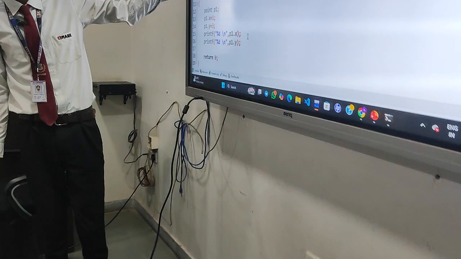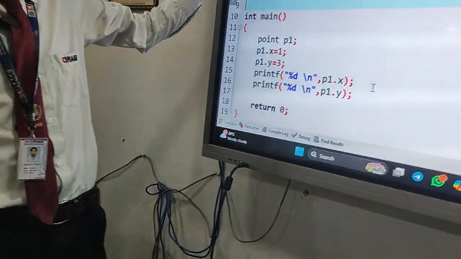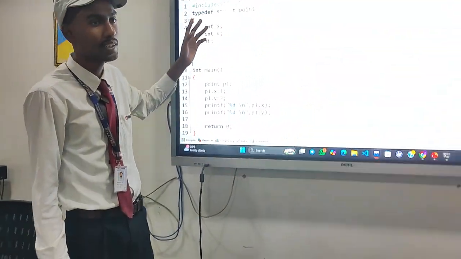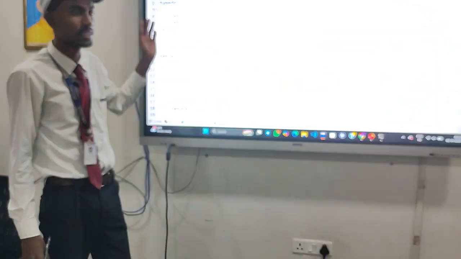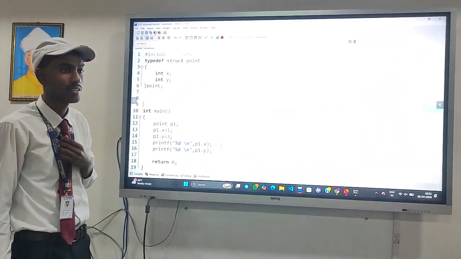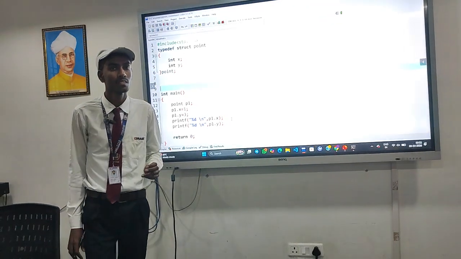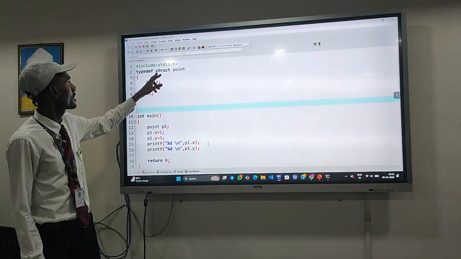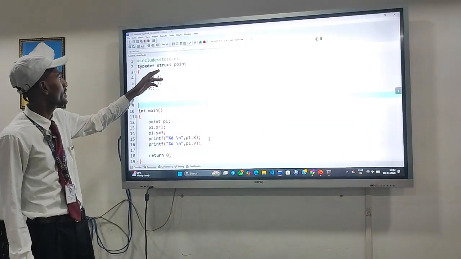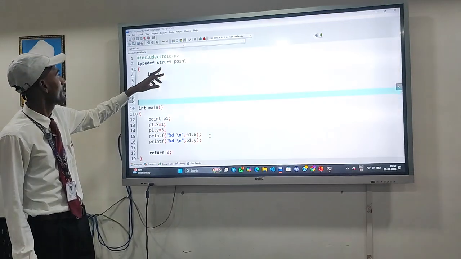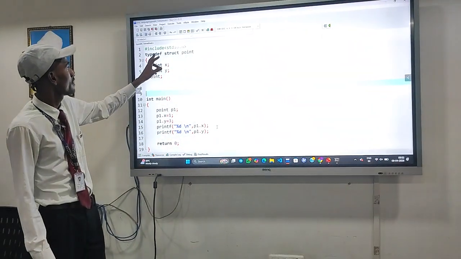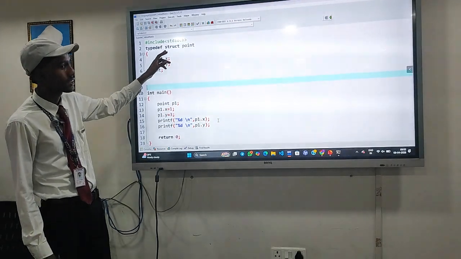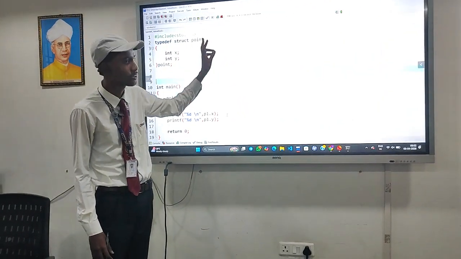We define a structure. Here we define a structure, and struct is a keyword for defining a structure. Here we use the struct keyword to create a structure, and we use the typedef keyword to create a new name for a structure, that is for struct point.